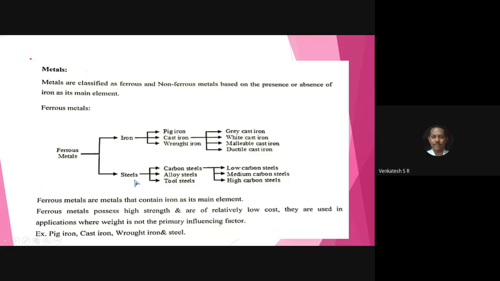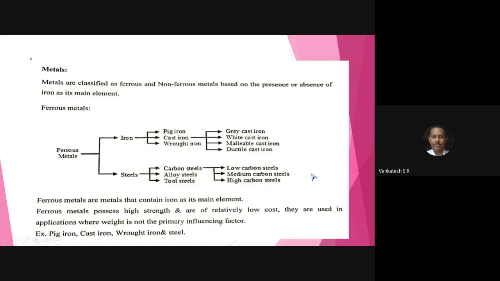Next, the steel. See, the tools particularly used in machine tools in your house, and the tools is made from the steel. The carbon steels are low carbon steel, medium carbon steel, high carbon steel. The low carbon steel tools are the knives, chisel, and the other cutting tools used in the industries. Medium carbon steel, all of you see the blade used in sawmill for cutting of the wood, that is called medium carbon steel.